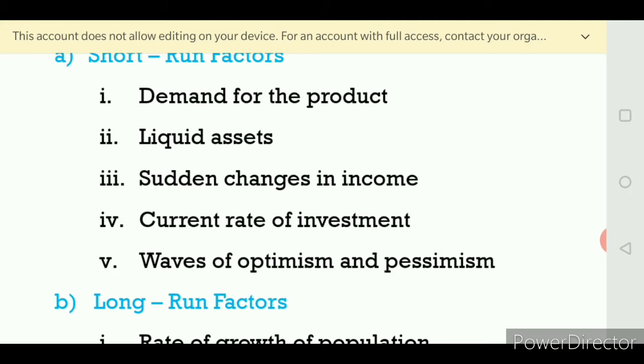Next one is sudden changes in income. If an entrepreneur receives some profit, some concessions or anything else, what happens to his investment? Automatically, if he gets more profit or tax concession, his investment will be high. If there is no tax concession or no profit at all, automatically his investment will be decreased.